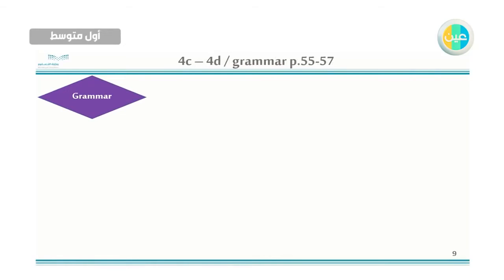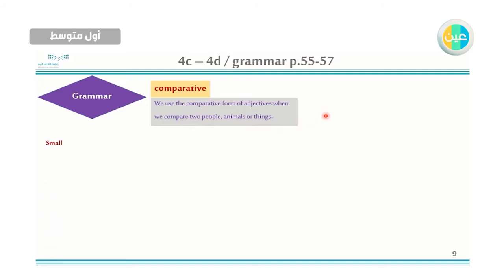Okay, now we will talk about grammar, and this is about comparatives. What is comparative? Comparative is when you compare between two things or animals or ideas. So we will use comparative forms. We use the comparative form of adjectives, like tall, small, big, etc., when we compare two people, animals, or things. So the adjective small in comparative becomes smaller.